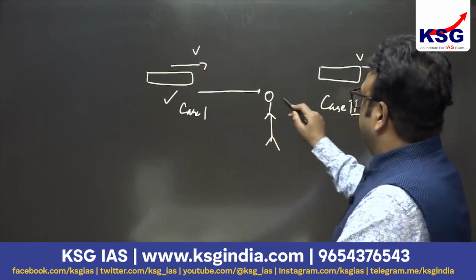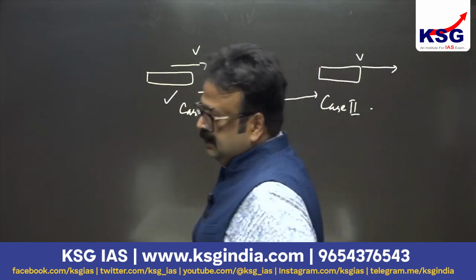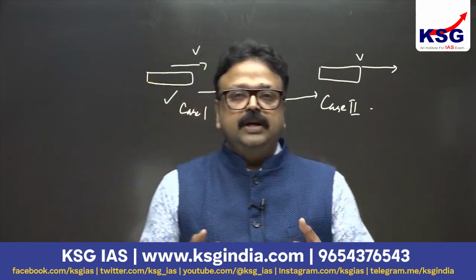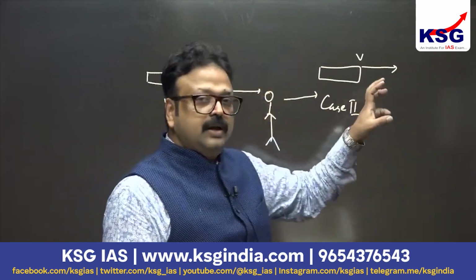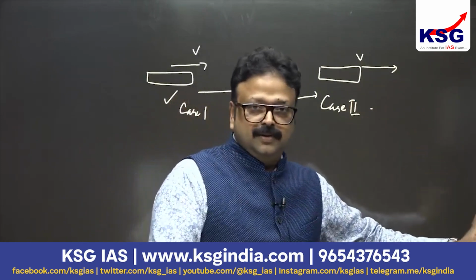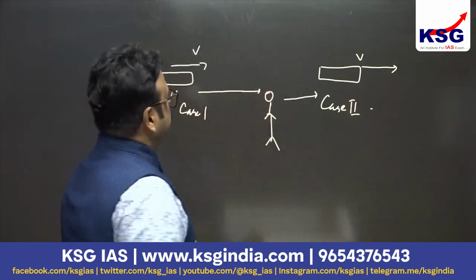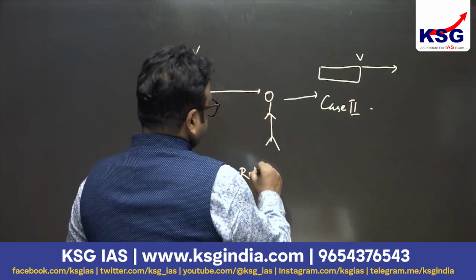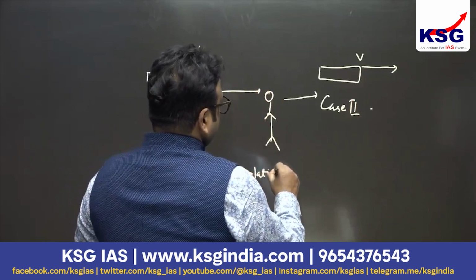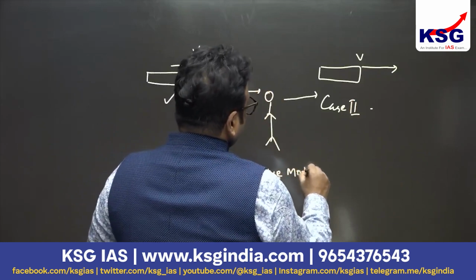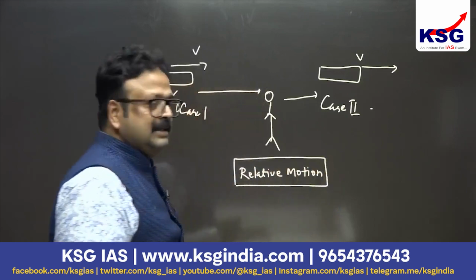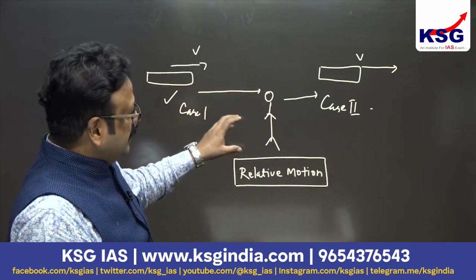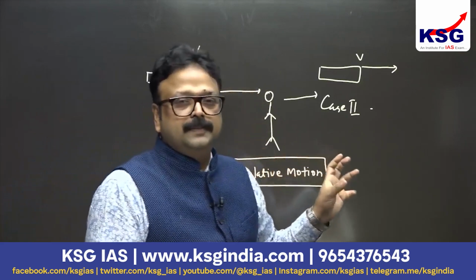You'll find in case 1 the sound is perceived as increasing, while in case 2 the sound is going to be diminished. Why is this going to happen? Because of the relative motion. I'm not going to go deep into the science, just giving you this idea, and this is the Doppler effect.